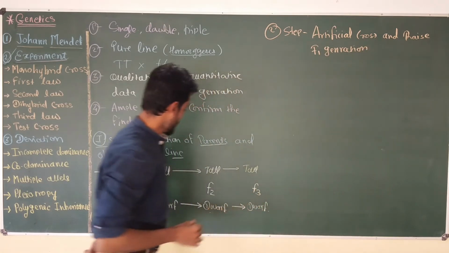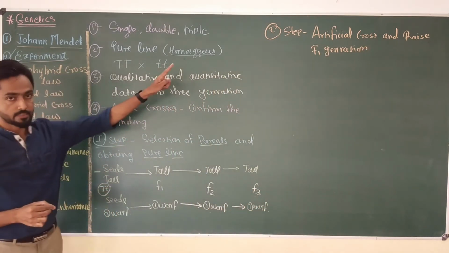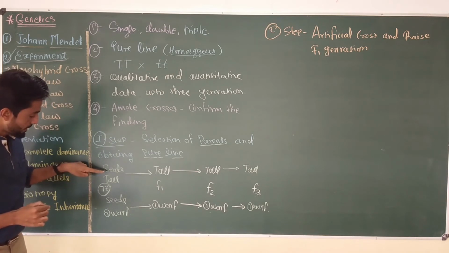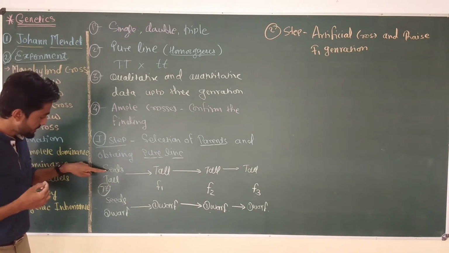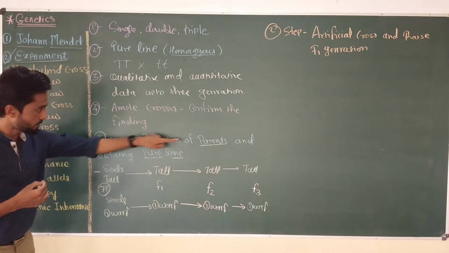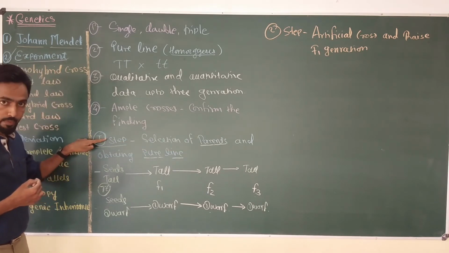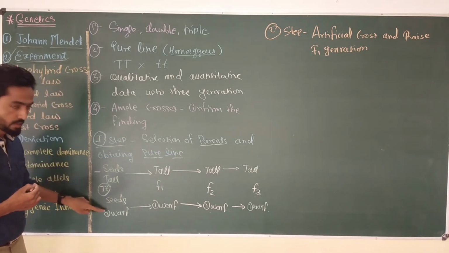So now in step 2 of his experiment, Mendel grew the parent plants which he selected in step number 1, that is tall plant, for example, and dwarf plant.